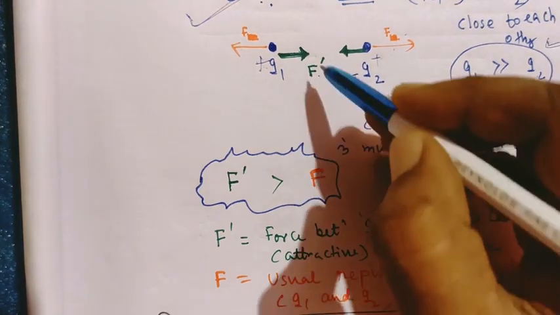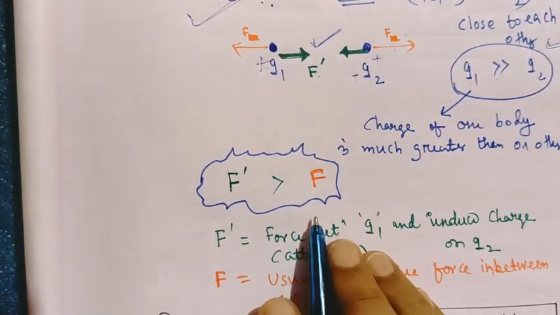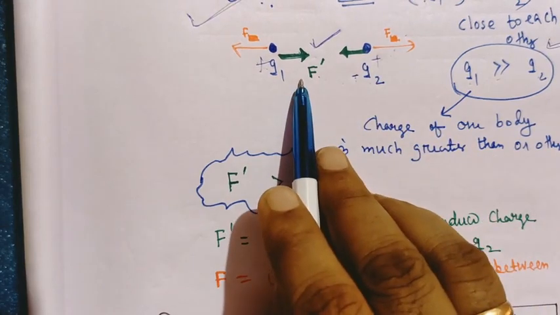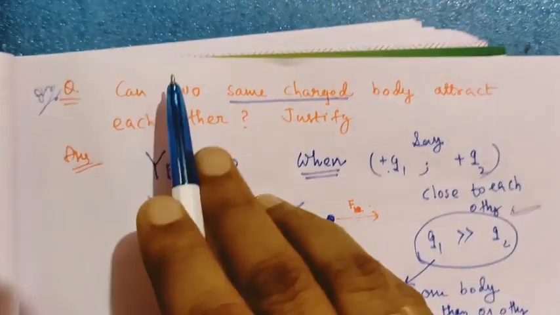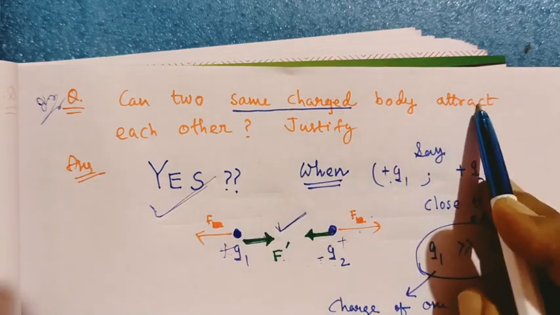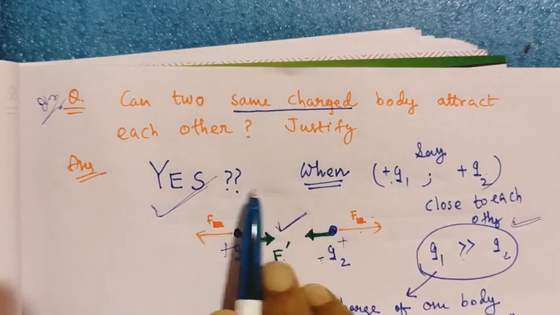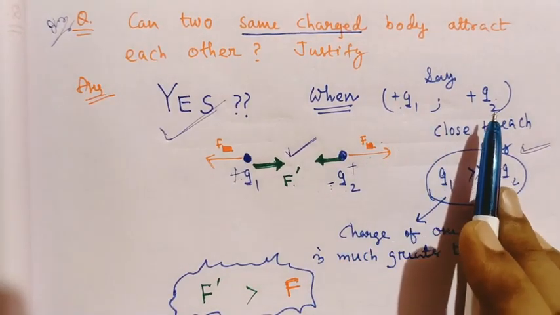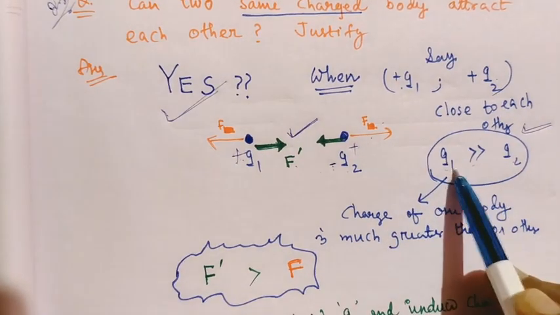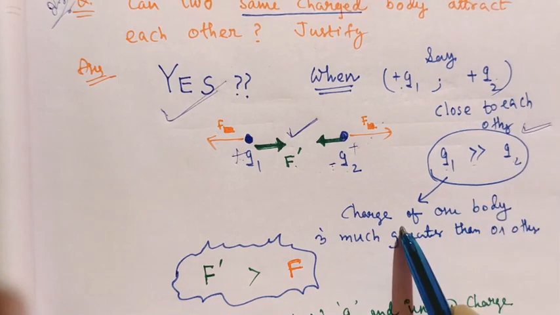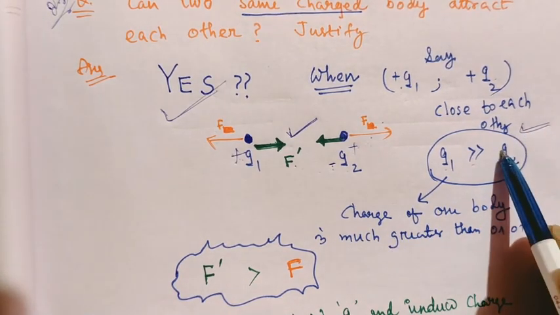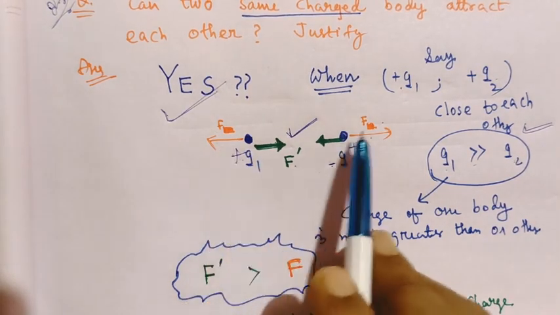Hence, as the attractive force dominates, the same two positively charged bodies can attract each other. So our question was, can two same charged bodies attract each other? Yes, they can attract each other if they are not point charges. That means one charge is very much greater than the other and they are kept very close to each other. In that case, two bodies can attract each other.